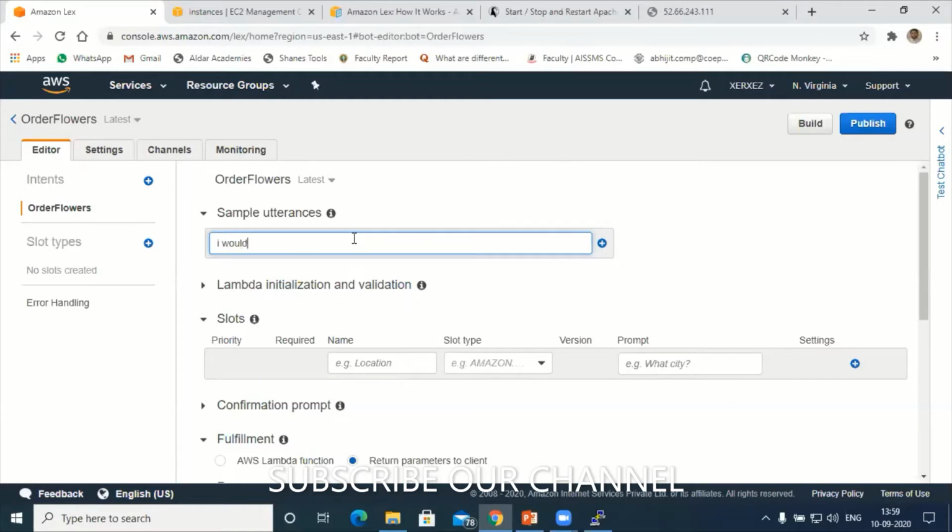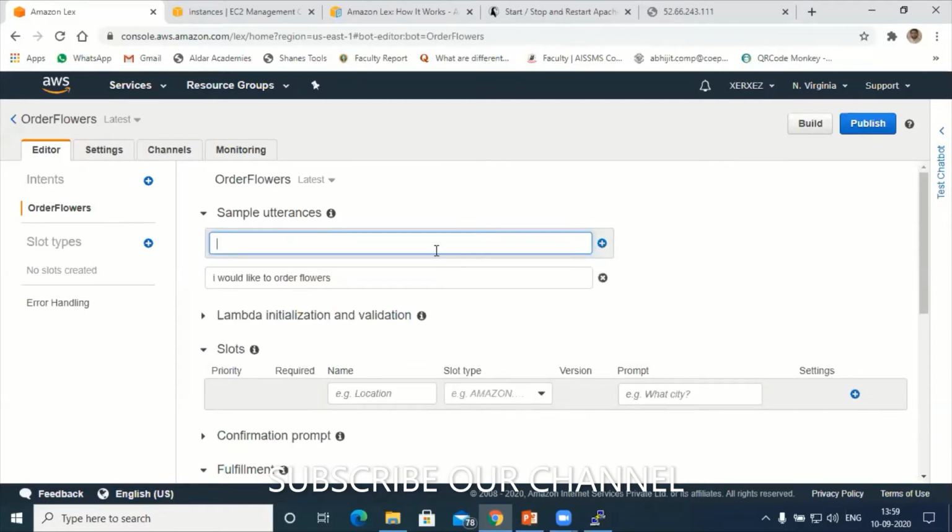Imagine that the client is using my bot to order flowers. I can expect utterances like I would like to order flowers. This can be one utterance, right? Participants, hello? Yes, sir. Yeah, this can be one utterance. Any other utterances, can you suggest please?